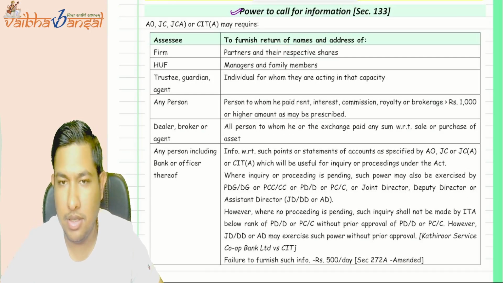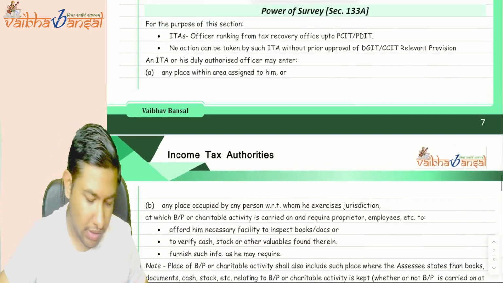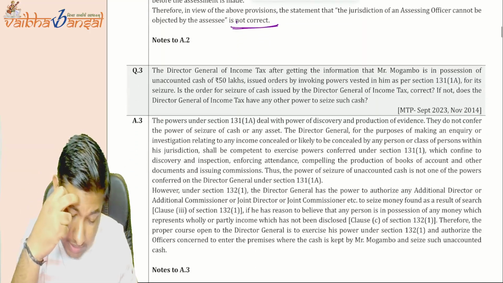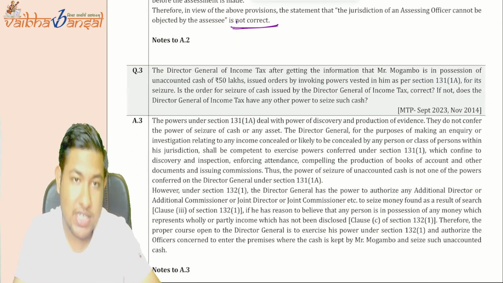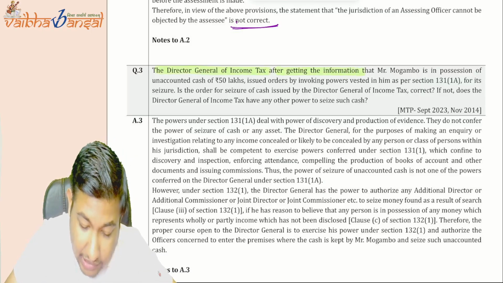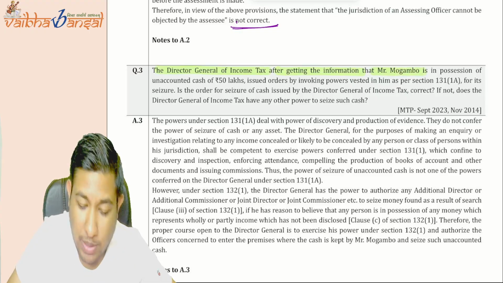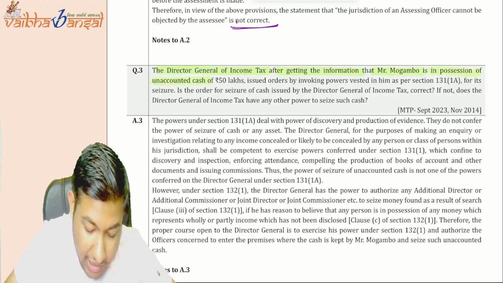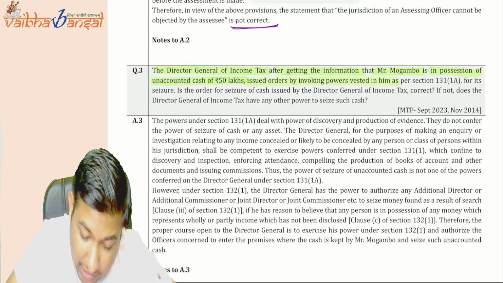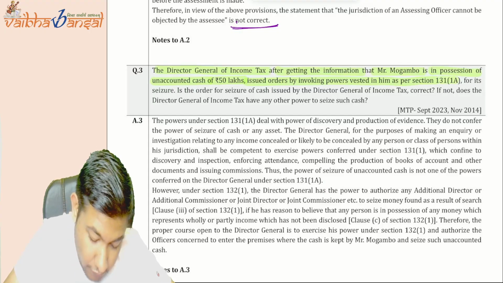Yes, done. Now, shall we move forward to some questions first? See, question number three. What does it say? The Director General of Income Tax, after getting the information that Mr. Mogambo is in possession of unaccounted cash of 50 lakh rupees, issued an order invoking powers vested in him as per section 133(1) for its seizure.